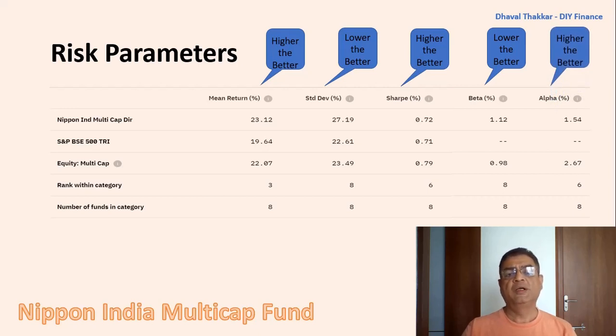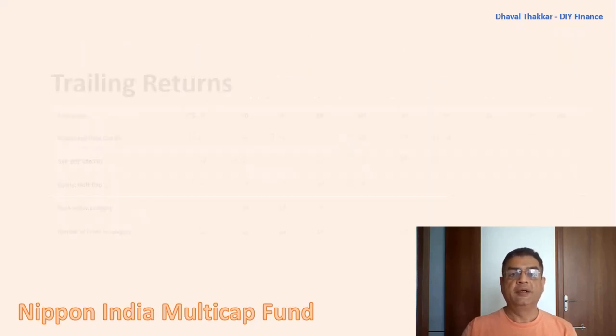Hence, from the above data, it can be concluded that the fund's performance is above average and is not able to generate a better alpha, though it is having a higher standard deviation, that is more volatility. Here one should keep in mind the disproportion in the benchmark index, which we have seen earlier in the video. So now let's check the trailing returns.